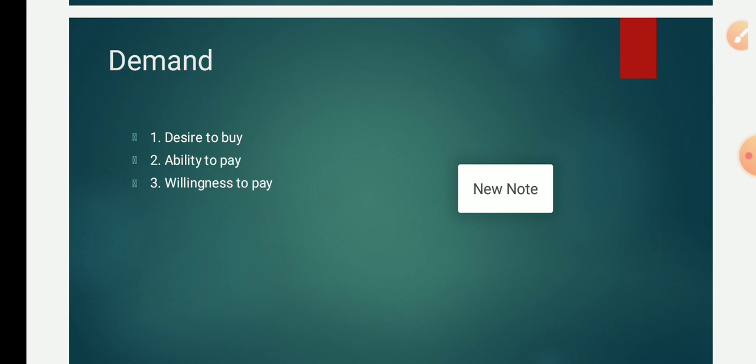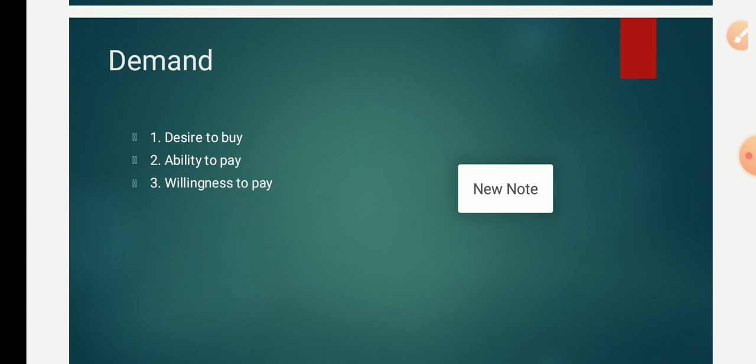Suppose I want to buy a book, that desire alone cannot become a demand. Along with that, I should have the ability to pay. Ability means my potential, that is the income, the money to buy a good.